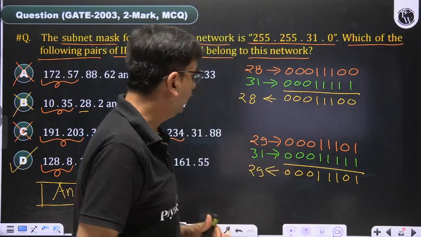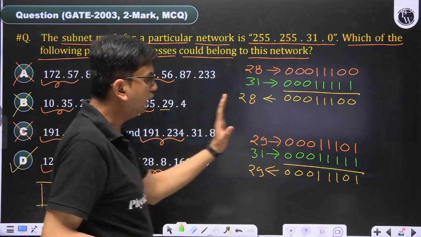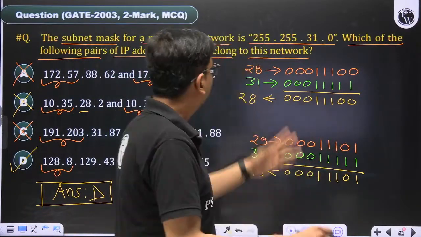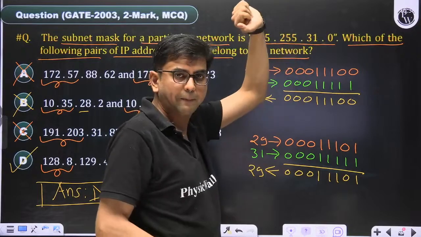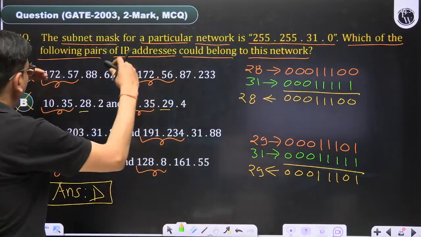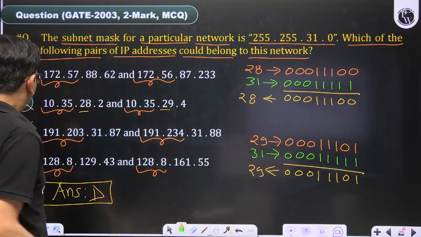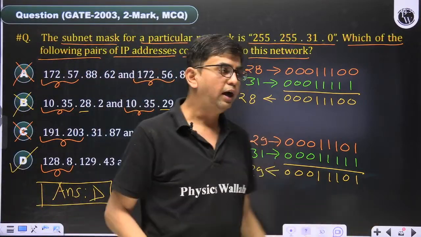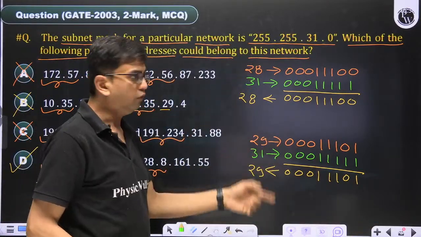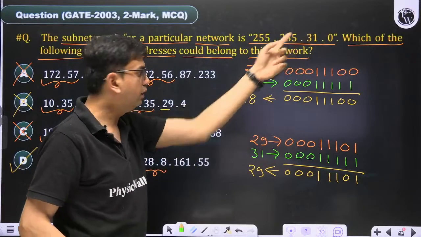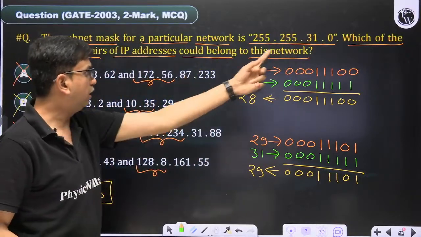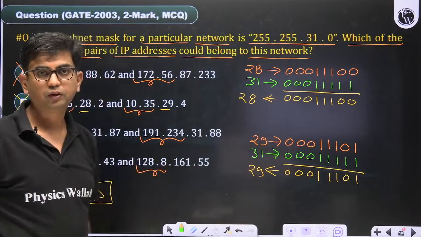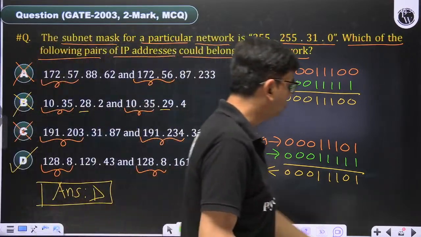So is it clear? This is the way I solve this question, in a very optimized way. See, the first two octets are 255. Accordingly, I rejected option A and option C. Then B and D are the two possible options. I checked option B with the third octet, 31 and 28, 31 and 29. The result is not the same, it is different. So come to the next question.